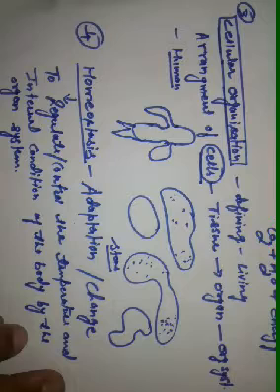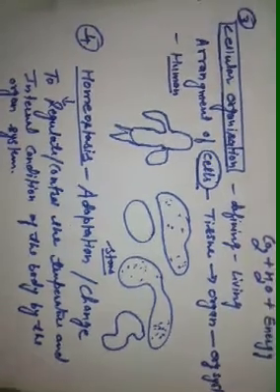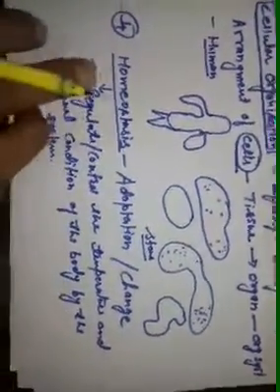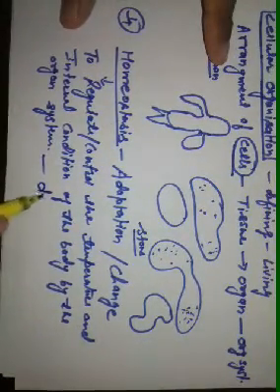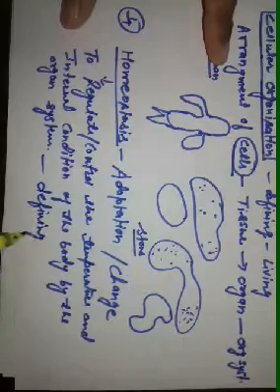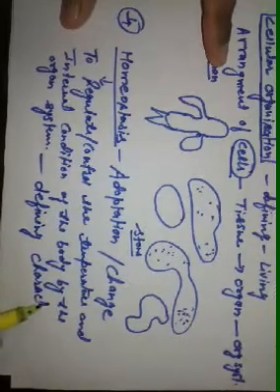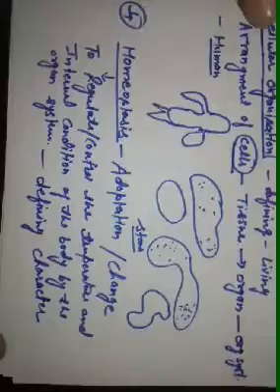Why does sweating occur in the human body? Due to sweating our body regulates its temperature, so that our body organs perform their functions normally. Now we have completed the fourth characteristic feature, homeostasis. So homeostasis is also a defining character.